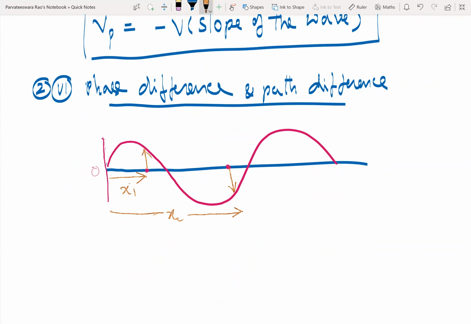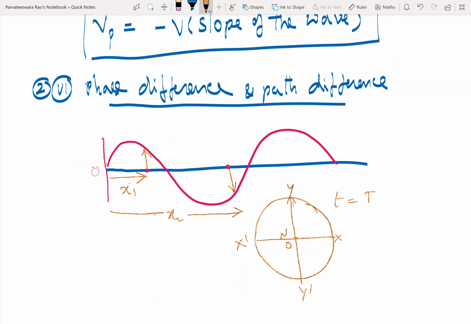So here, I told you, when the particle completes one full revolution along the circumference of the circle, in fact, from this only we got that y is equal to r sine omega t and all. That circle we called it as reference circle. So in this circle, in a time equal to time period, the particle starting from O will go up to y.